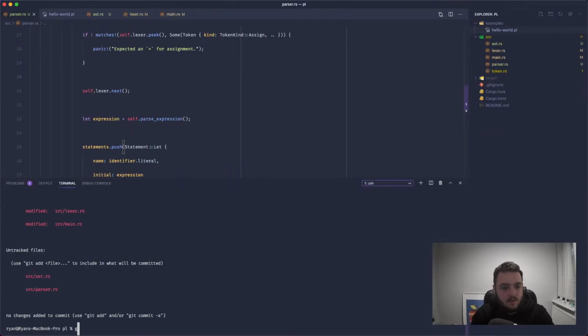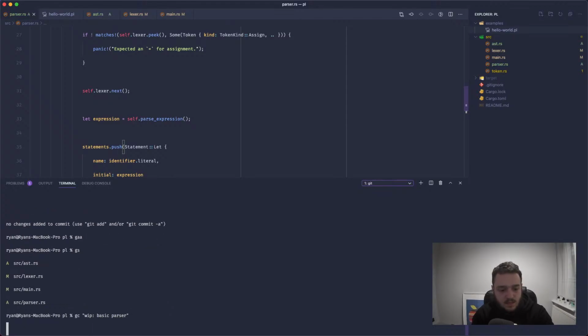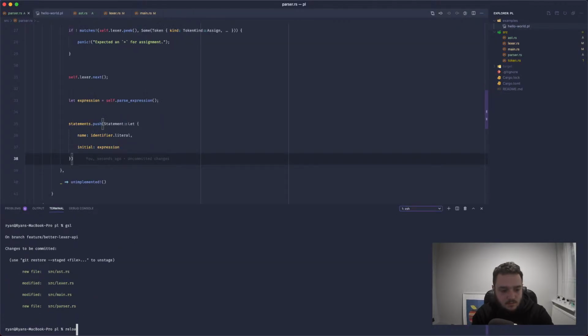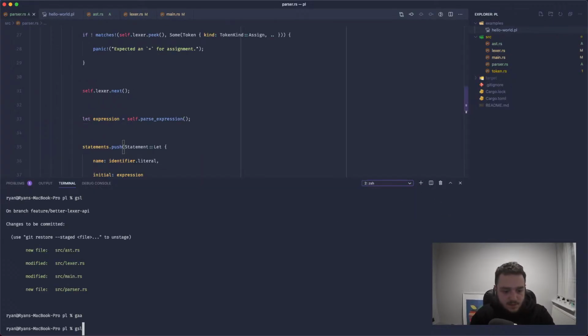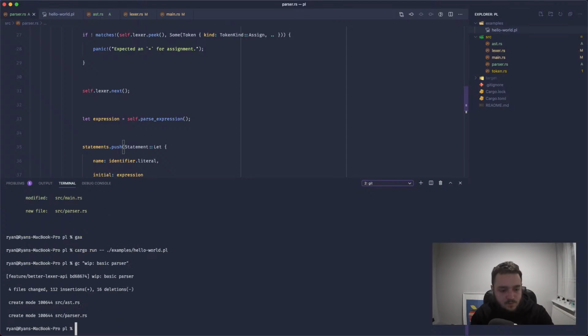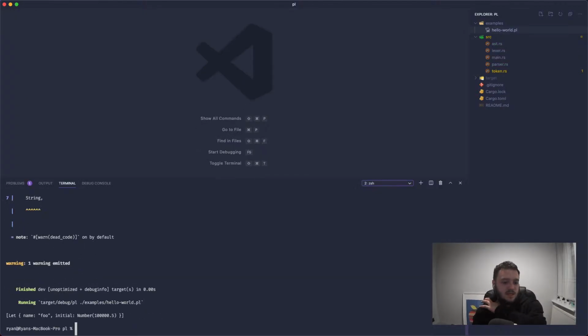Exactly what we want. So let's commit this. We'll say WIP basic parser. Do I need to zoom out again? Reload. Basic parser. Okay, it's having a go at me. This is GPG, being a real pain in the ass. WIP basic parser. There we go. That's more like it. Perfect. So yeah, this is the most basic parser we could write with what we've done so far.